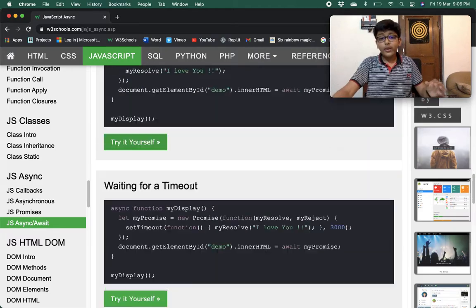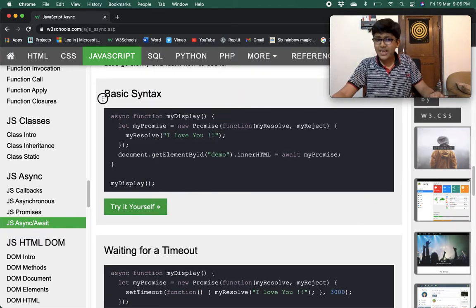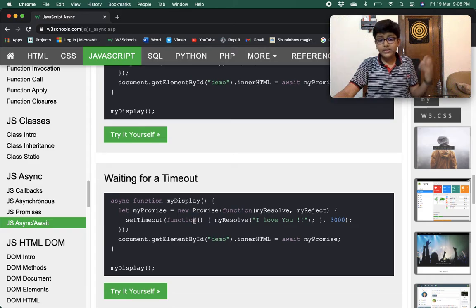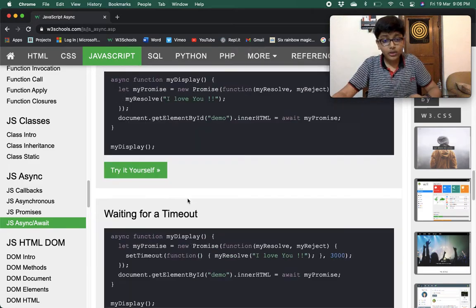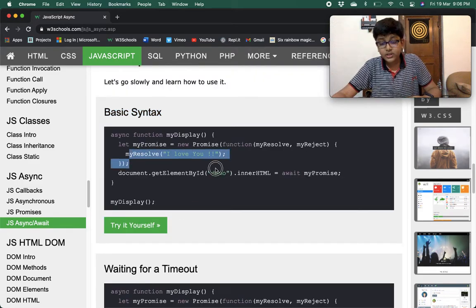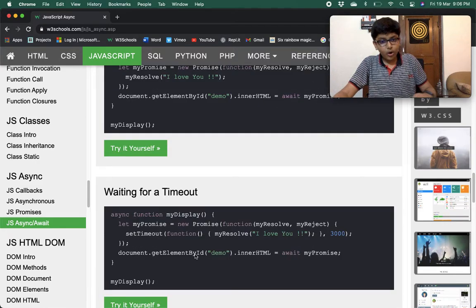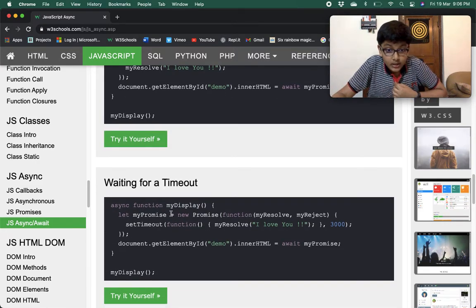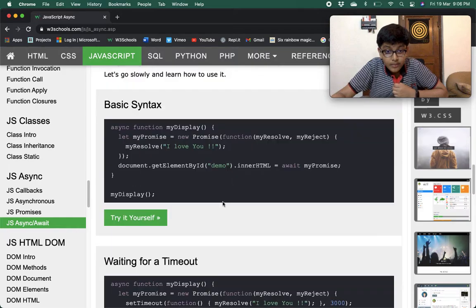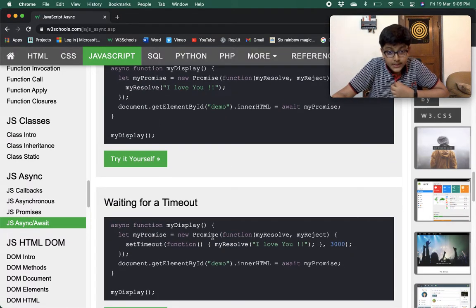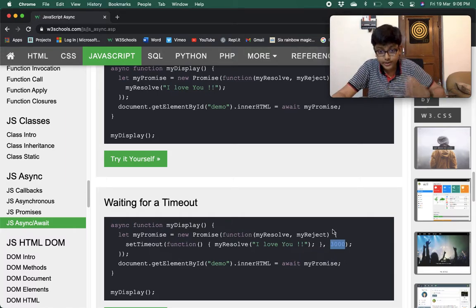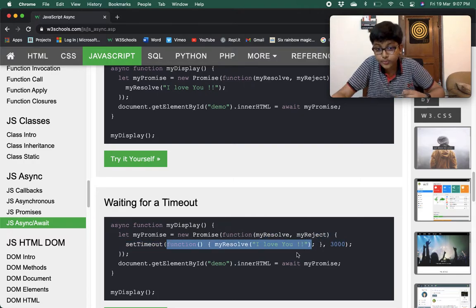Now let's see how to wait for a timeout. This was just basic syntax, but now let's see how to wait for a timeout. Here directly you called my resolve, but here you call it in the set timeout. Instead of directly calling my resolve, we call the setTimeout method, and after 3000 milliseconds, that is 3 seconds, this callback function would be called.